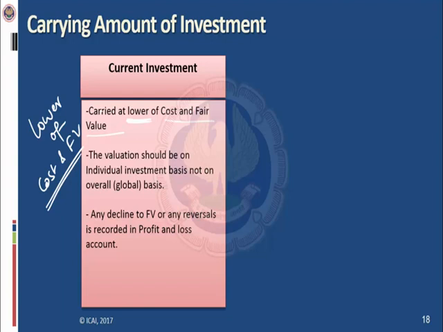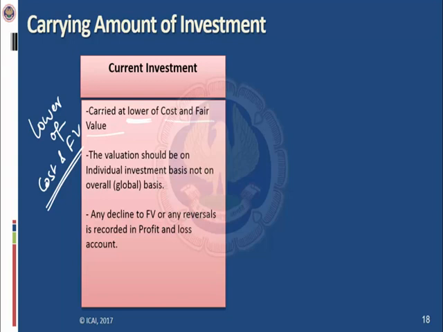So what should be the treatment of this 20,000 deficit? This 20,000 will go as a mark to market loss in the profit and loss account. So this 20,000 will be debited to profit and loss. The accounting entry will be: investment will be credited by 20,000, and under profit and loss, mark to market loss will be debited by 20,000.